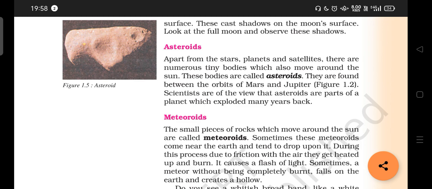Scientists also found the asteroids to be part of a planet which exploded many years back. So many years back, the planet would have burst out. Those parts of the planet are revolving around the sun as asteroids. Like that, the scientists give a good explanation.